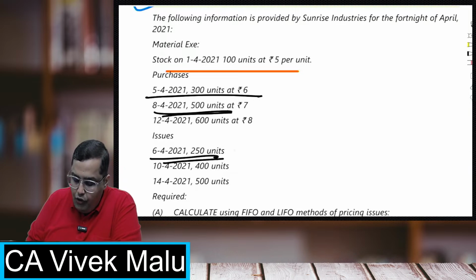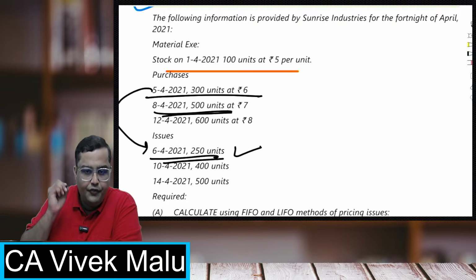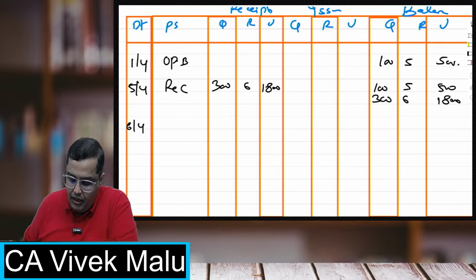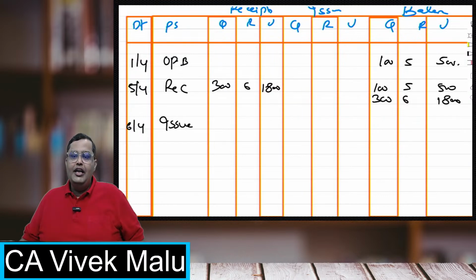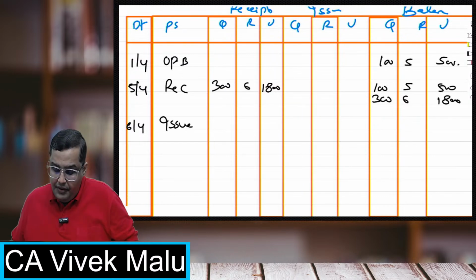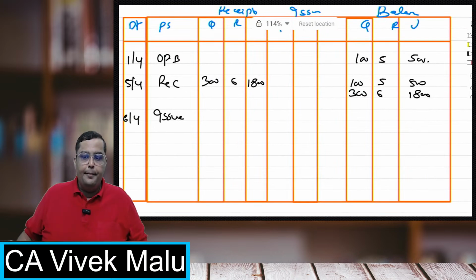I should make the entry for 6th of April first. Chronologically, after 5th April, I'll make the entry for 6th April. Then I'll do the 8th April. So can you tell me, this 250 units, which one shall I use? If I have to make the issue and I'm using a FIFO system, how will it be?